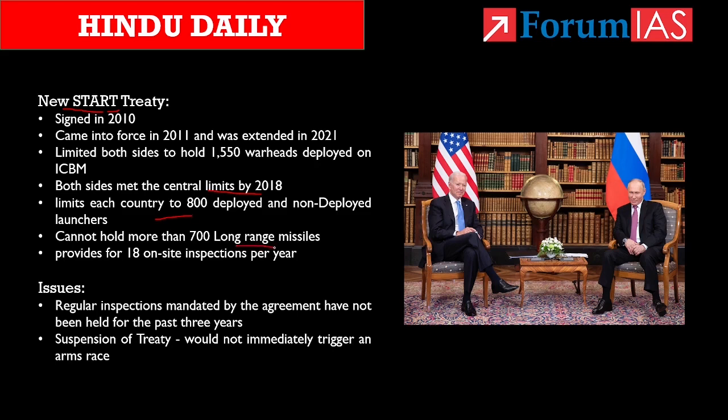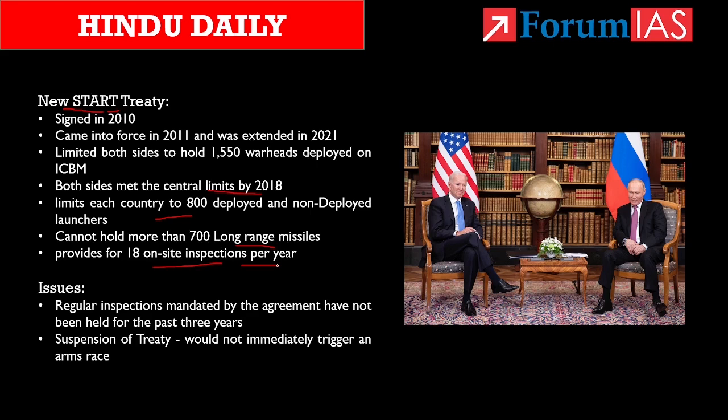If we take the compliance mechanisms, the detailed procedures for the implementation and verification of central limits and all treaty obligations are part of the treaty terms. Also, the treaty provides for 18 on-site inspections per year for US and Russian inspection teams. In addition to that, the regular inspections mandated by the agreement have not been held for the past 3 years. Initially, the reason cited was the coronavirus pandemic, and later the inspections were withheld because of the weakened relationship between Russia and the Western nations.